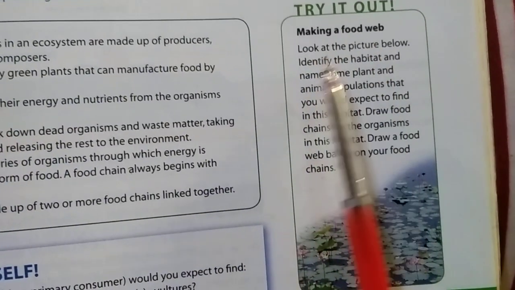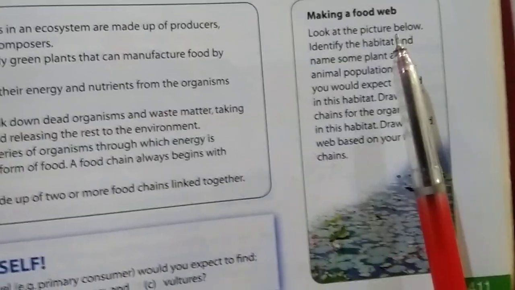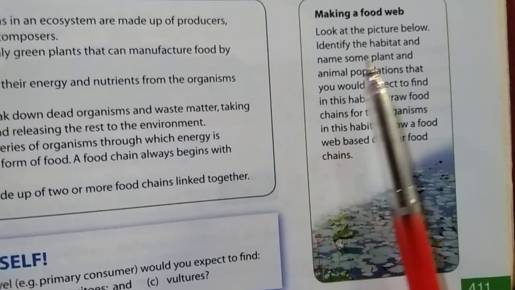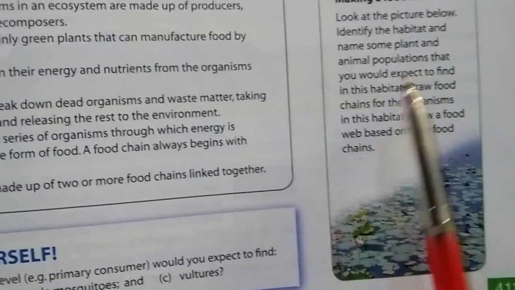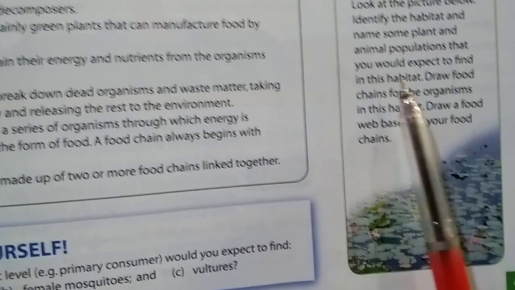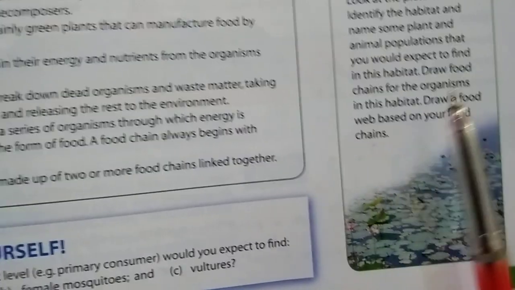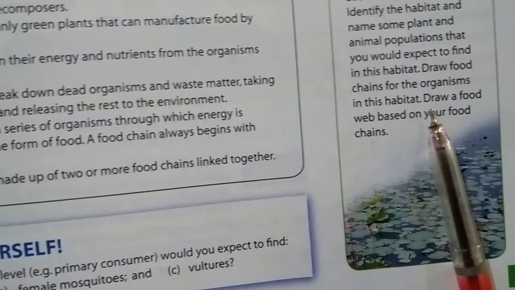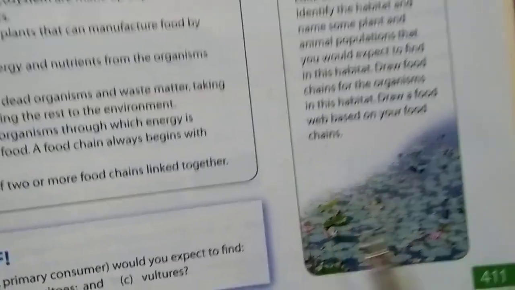Making a food web. Look at the picture below, identify the habitat and name some plant and animal populations that you would expect to find in this habitat. Draw food chains for the organisms in this habitat. Draw a food web based on your food chains.